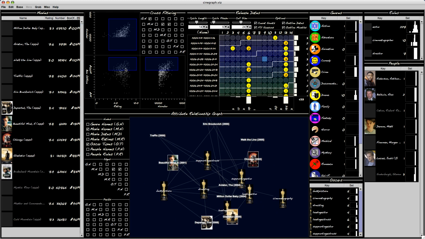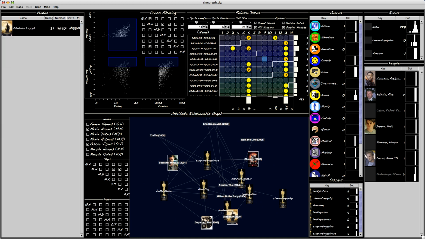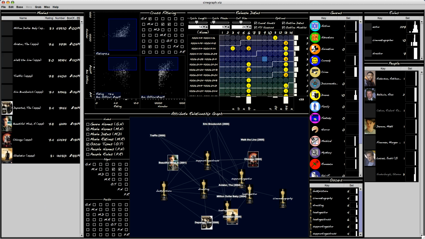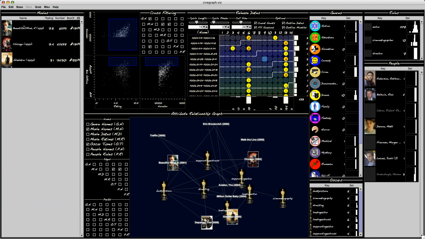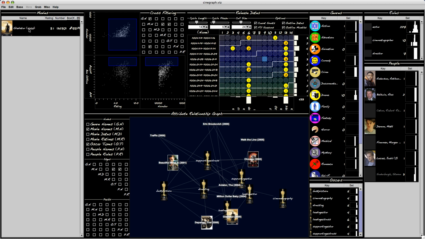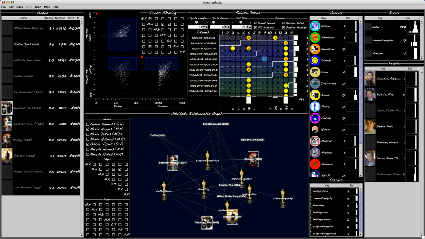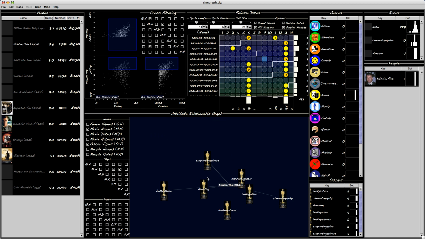And we can even do it dynamically where we scroll up, and then if we actually just select a few of these, then we can see, for example, The Aviator, which made $103 million and had 4 different Oscars, and Alec Baldwin was one of the actors in that. So there you go.